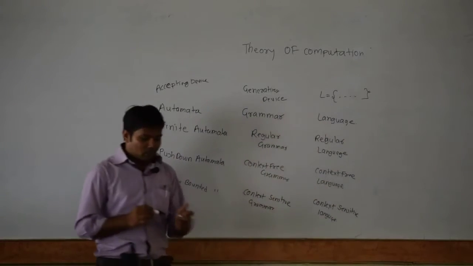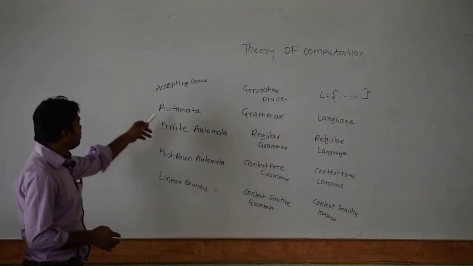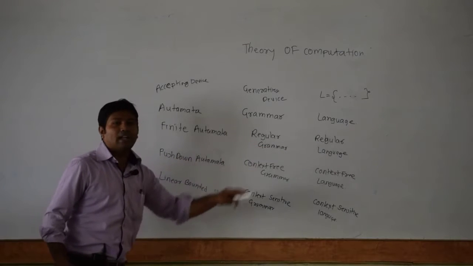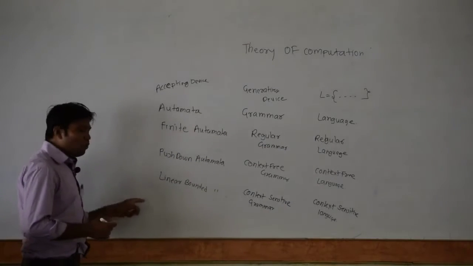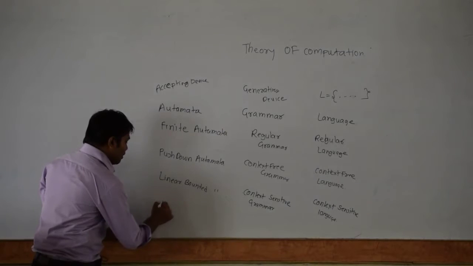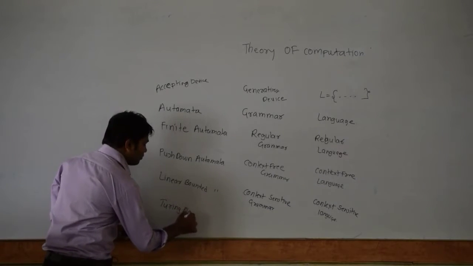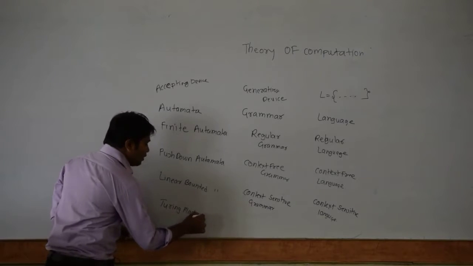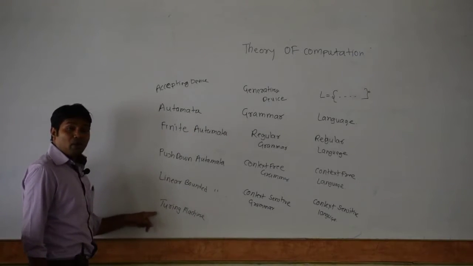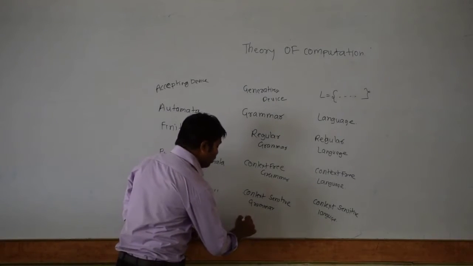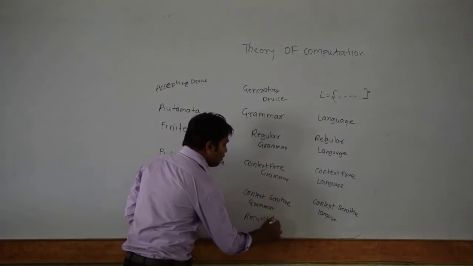So in the whole TOC subject you are going to study these automata, grammars and languages. The next important one is the Turing machine, the last automata and a very powerful one, with its corresponding grammar, the recursively enumerable grammar.